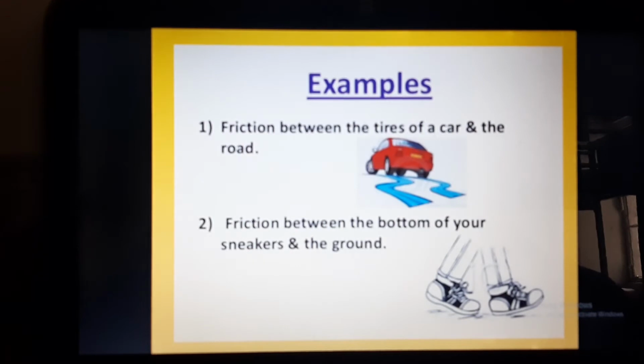Examples of friction we see in our daily life: the friction between the tires of a car and the road. Whenever a vehicle is moving on the road, there is friction between the tires of the car, which are the point of contact, and the road. Friction is also there between the bottom of our sneakers, shoes or slippers and the ground, because they are the points of contact.